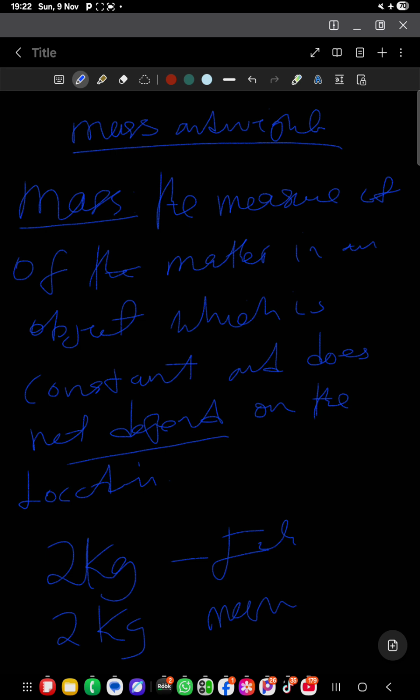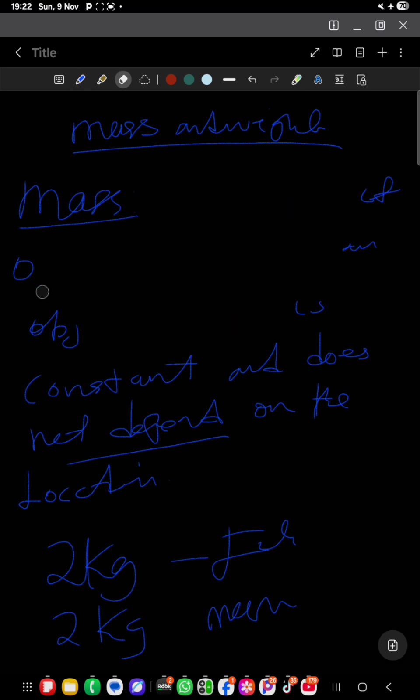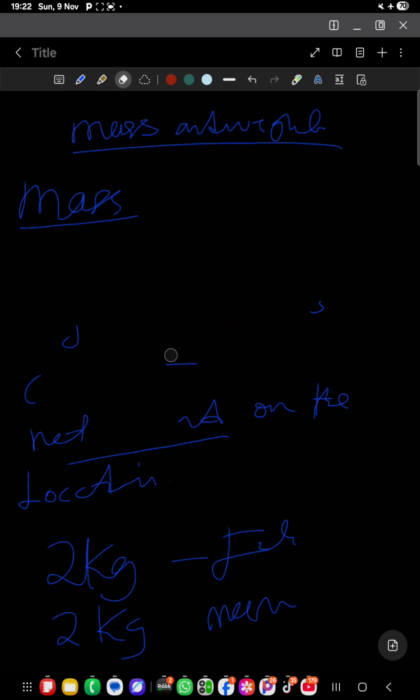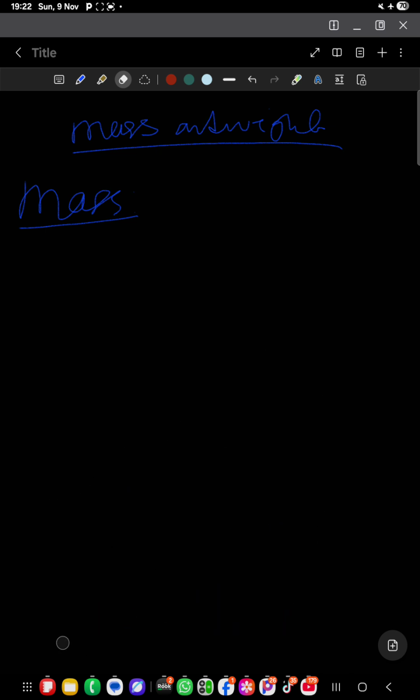So the catch terms in the definition are that it's the measure of the amount of matter that is contained in an object, and that mass does not really depend on the location and does not really change. It is constant.